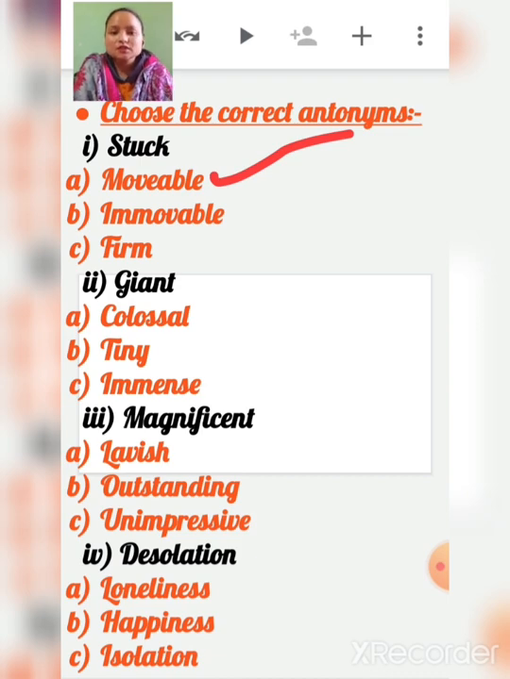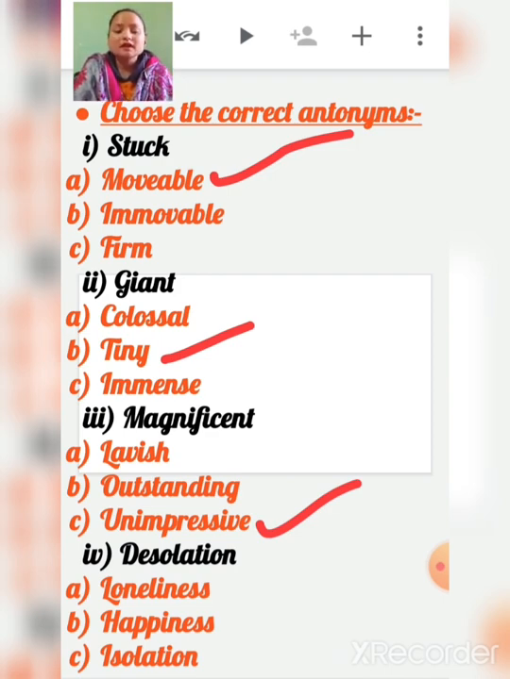Movable. Second word is giant. Giant means big, enormous, right? What will be the antonym of giant? Colossal, tiny, or immense? Yes, tiny, because colossal and immense both mean similar to giant. Third word is magnificent. Magnificent means beautiful, impressive. What will be the antonym of magnificent? Lavish, outstanding, or unimpressive? Yes, unimpressive, because lavish and outstanding are similar to magnificent.